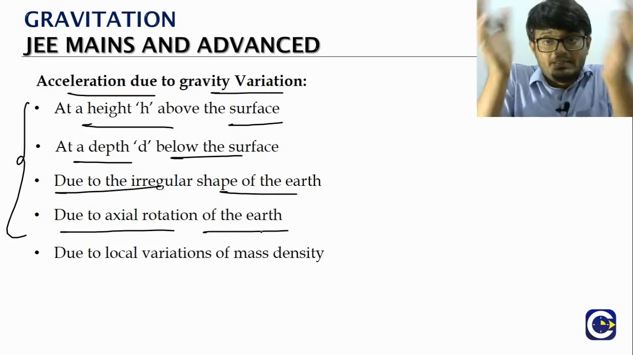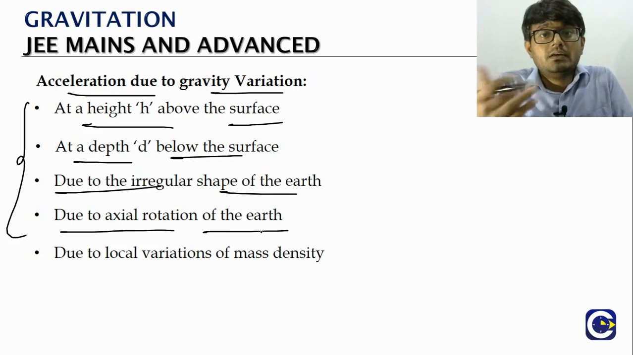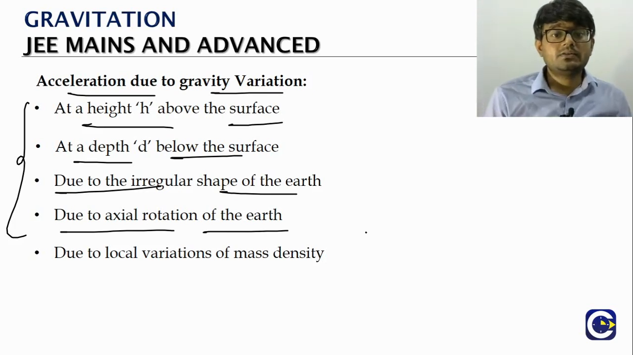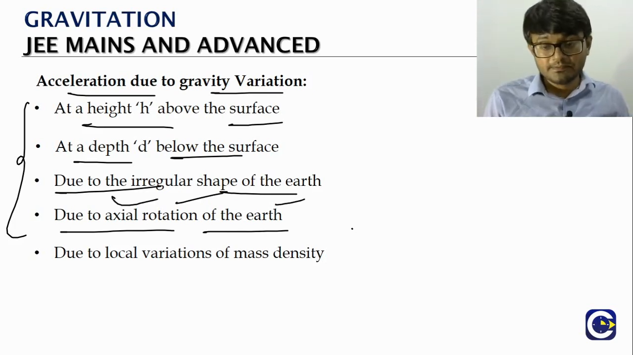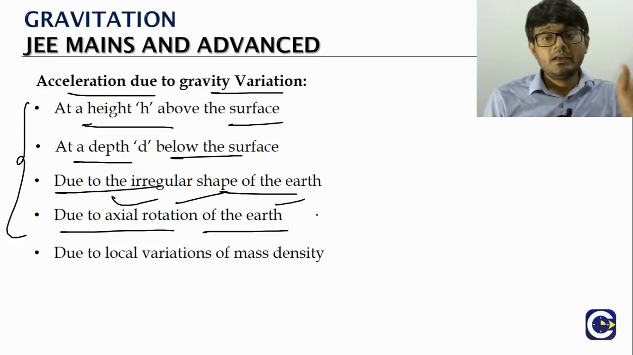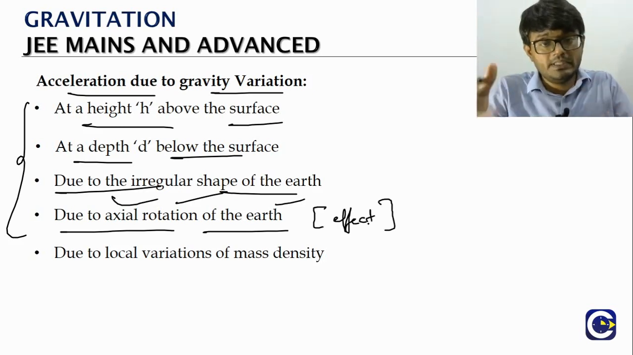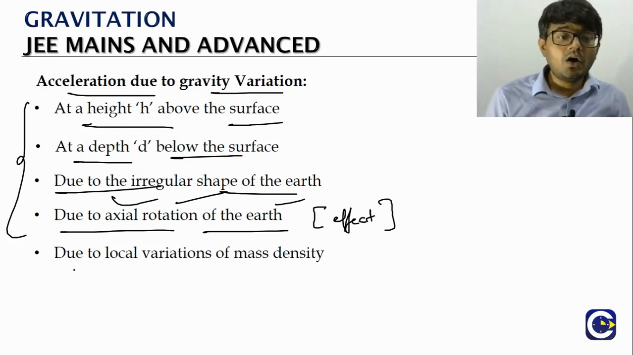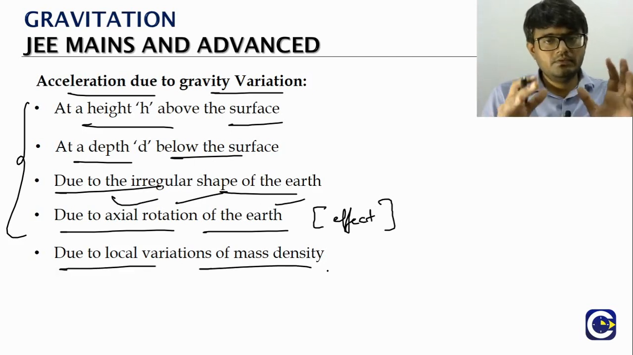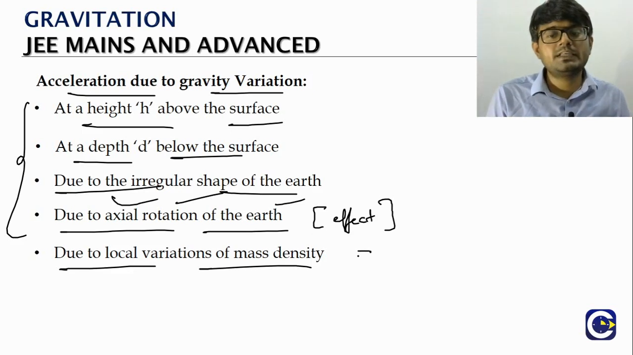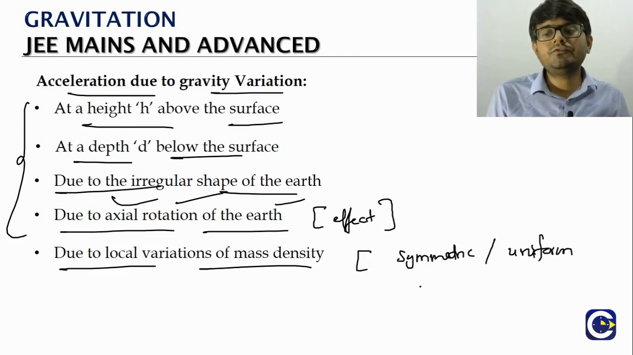Earth is not a static object, it is in rotation. So because of the axial rotation of the earth, there will be an effect of this on the acceleration due to gravity. We will see that. And also, when we say sphere, we assume the sphere is having what? Symmetric or uniform mass distribution.